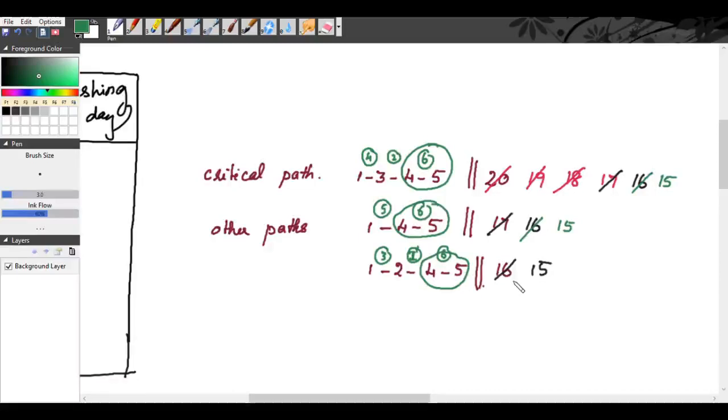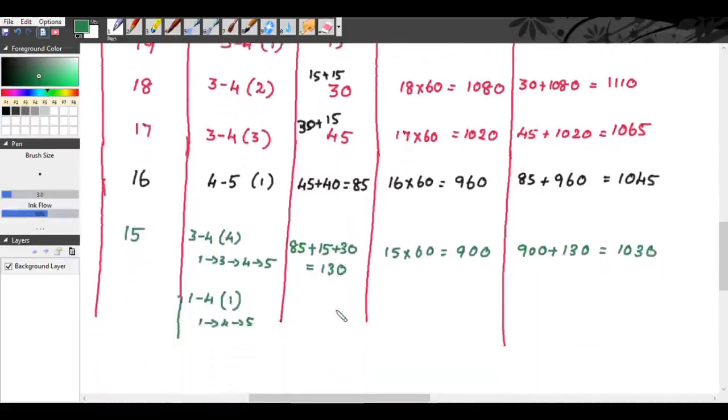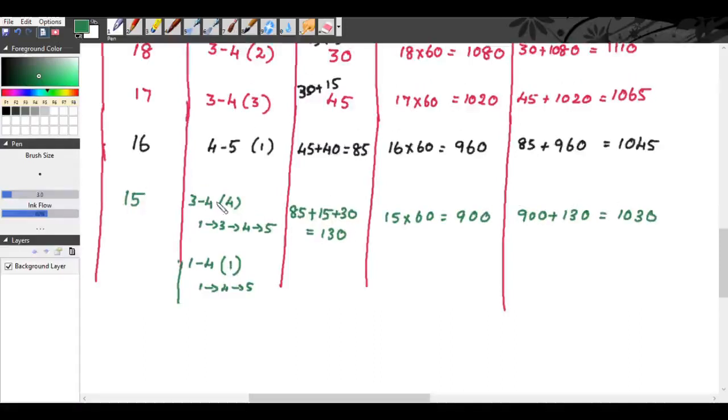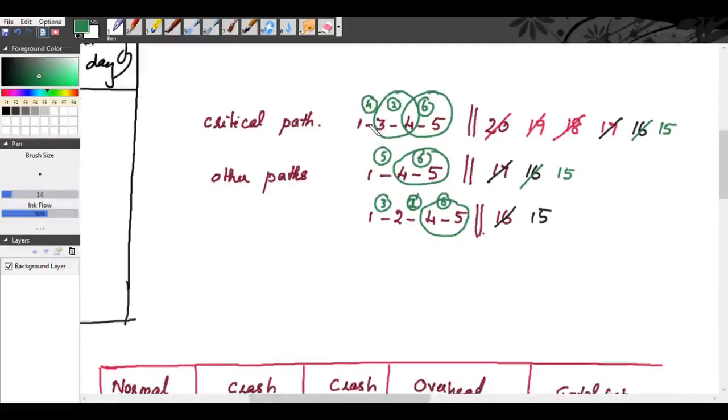So see 3, 4. The path 3, 4 has already been crashed for 4 days. So you cannot crash 3, 4 anymore. So 3, 4 crashing is completed. So only thing left is 1, 3. 1, 3 alone is left. Okay. So from the first path you have to crash 1, 3.